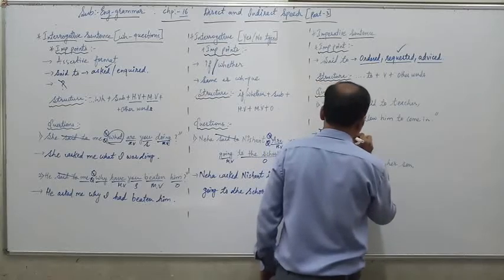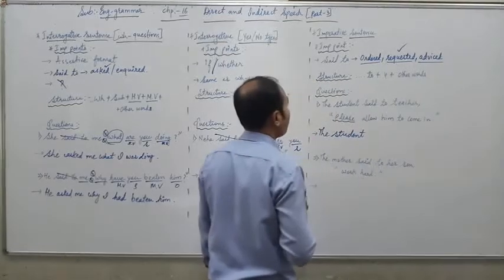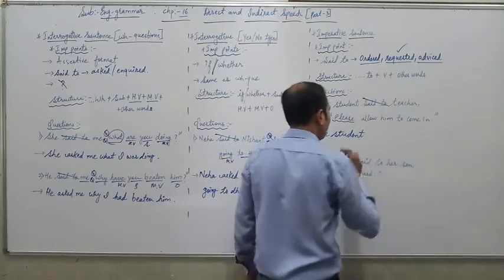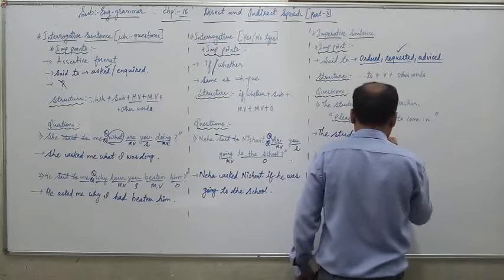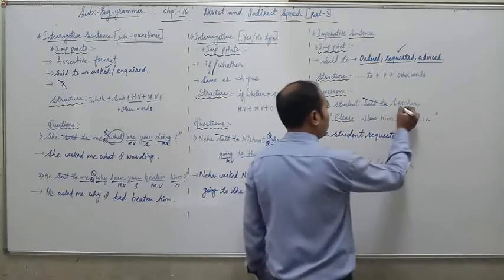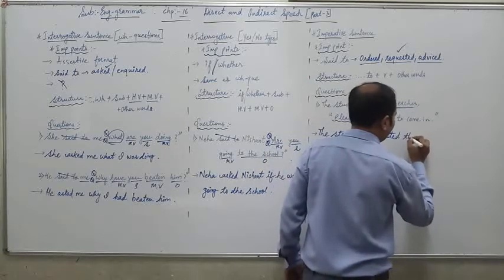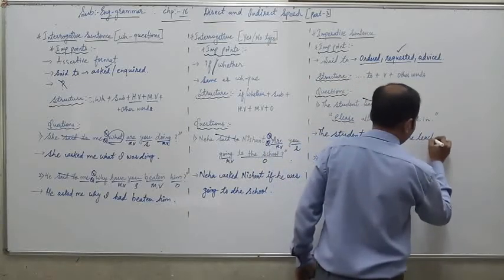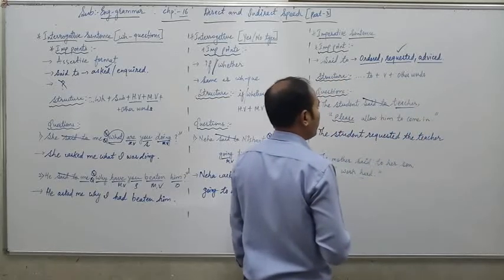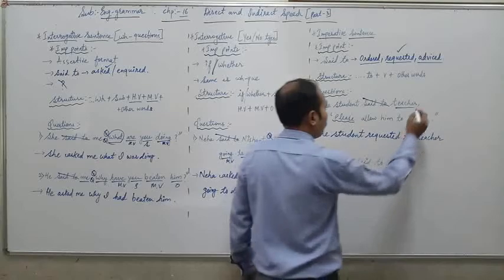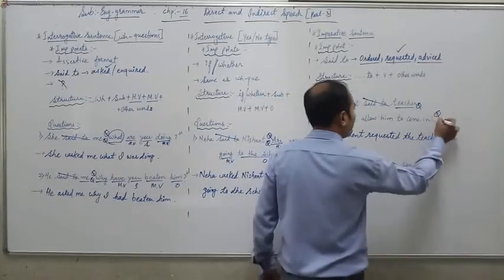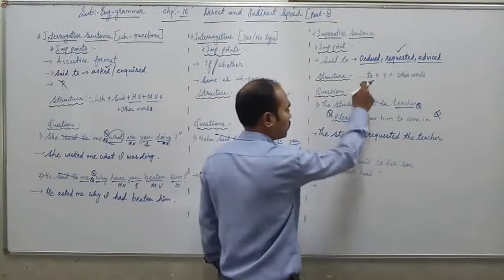The student, here in place of said to, we have selected requested. So the student requested the teacher. We have to write the teacher. Now we have to drop the comma and inverted commas, and follow the structure.